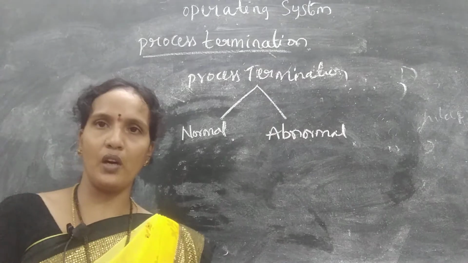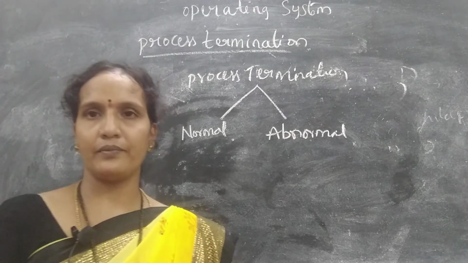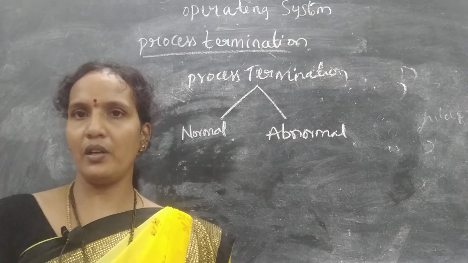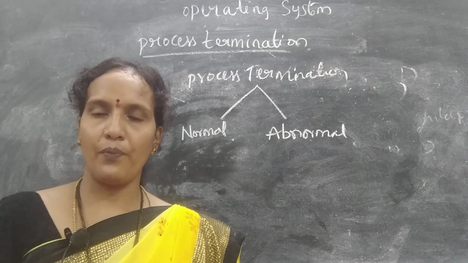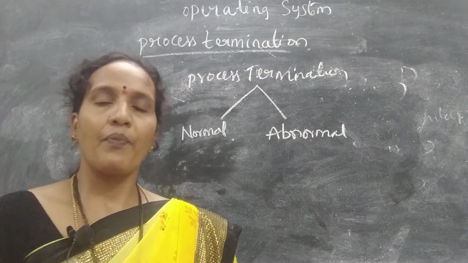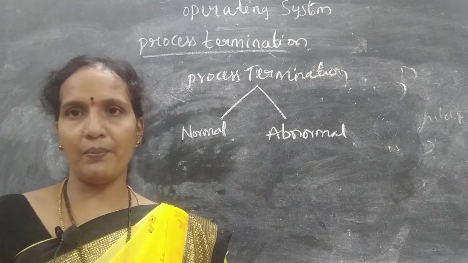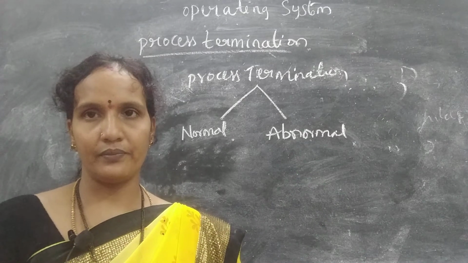Now come to abnormal. What does abnormal mean? One process is running and it wants a file. Example, I am executing a process and in that program one file is there to upload, but that file is not there in the system. So what happened? Due to some interrupt, that process has not completed its execution. That is called abnormal.